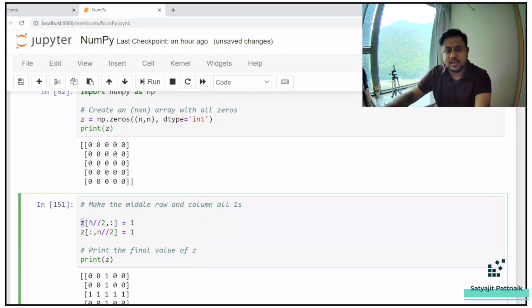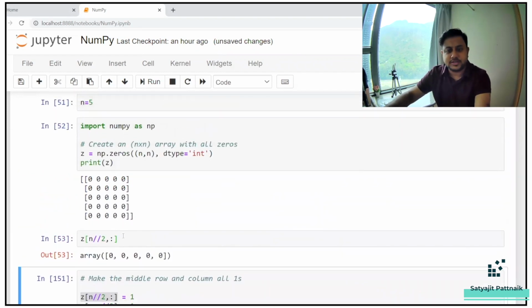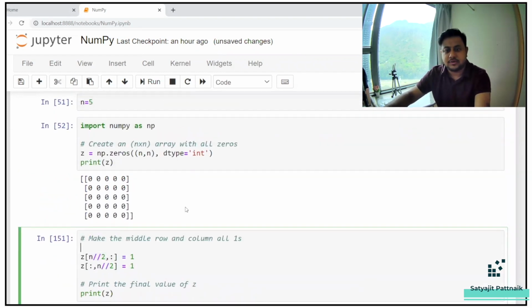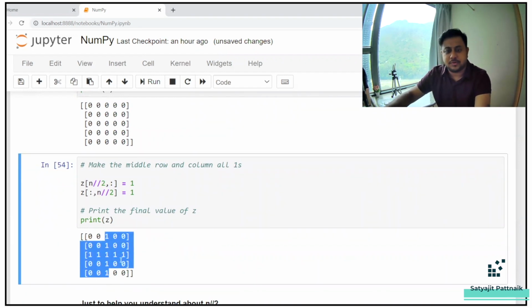Here, what I'm doing is I'm updating n/2. This equals to 1 and this equals to 1. Now, if you want to run this, probably you can do this. What is this? I think you will not be able to understand because it's a zeros matrix. So let me run this and give you another example to help you out. Okay, you can see it is in a plus operation.